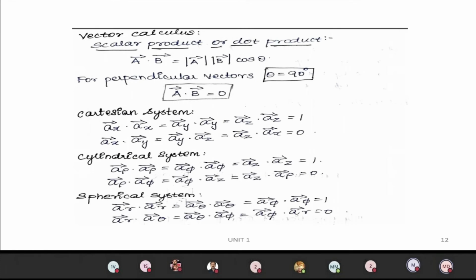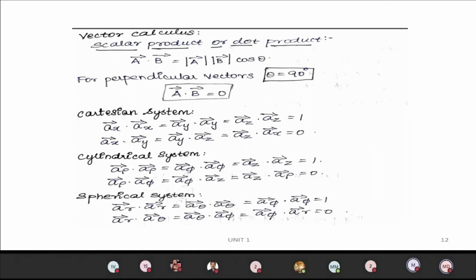The next one is vector calculus. When you go for vector calculus, we have the scalar product, or dot product. A vector dot B vector equals modulus of A vector, modulus of B vector into cos theta.